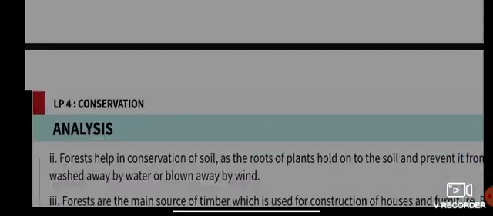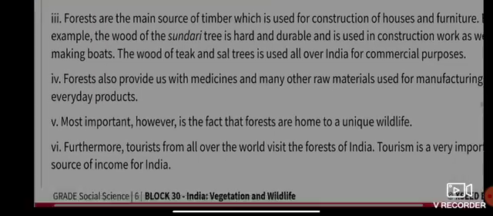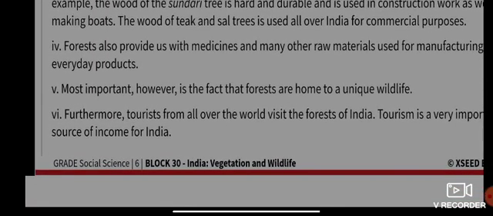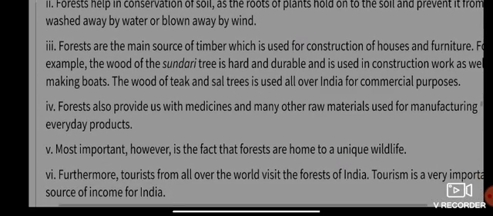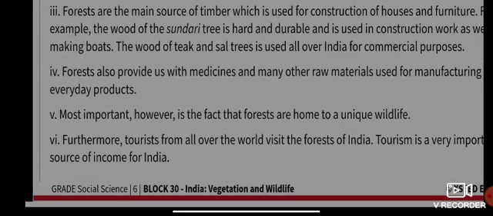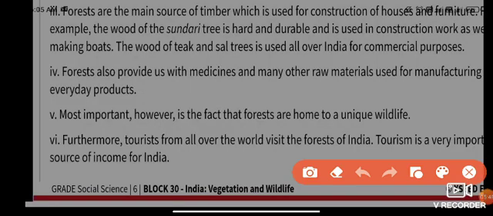Till point three we have discussed. Point number four, forests also provide us with medicines and many other raw materials used for manufacturing everyday products.